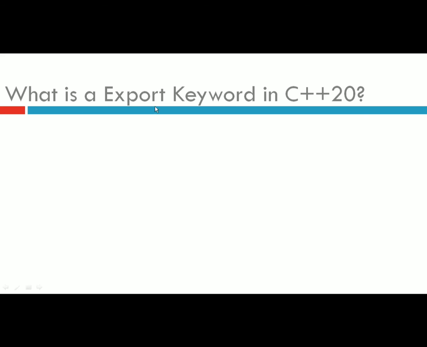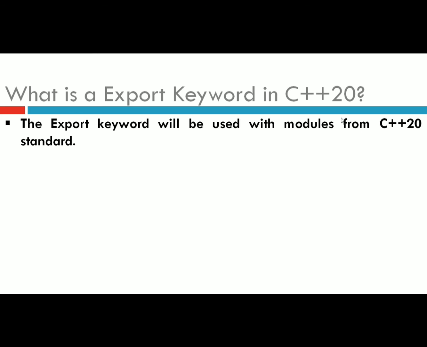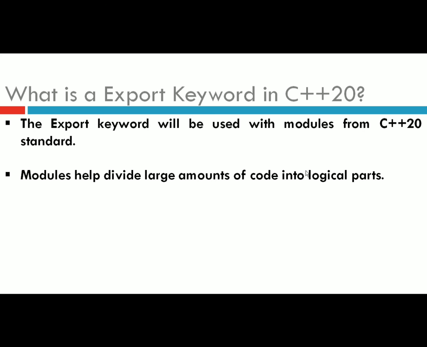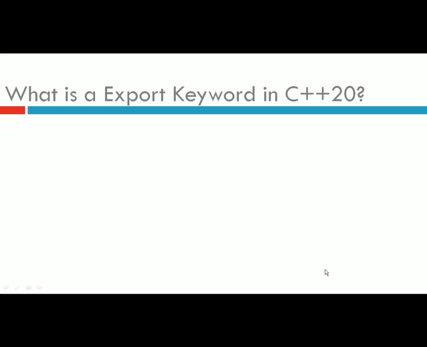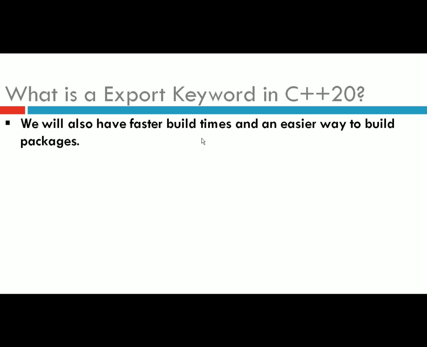Now what is the use of the export keyword in the C++ 20 standard? In C++ 20 it is used with the concept of modules. Modules help us divide a large amount of code into small logical parts, and each logical part is called a module. Module is one of the 5 prominent features of C++ 20. Modules overcome the restrictions of header files, and we also get faster build time and an easier way to build packages.